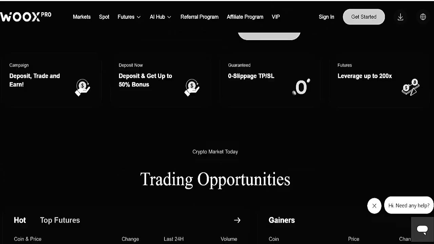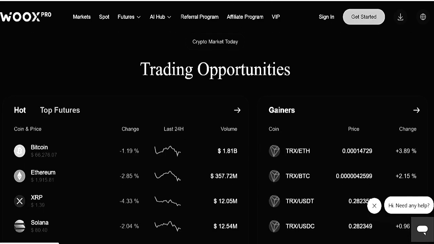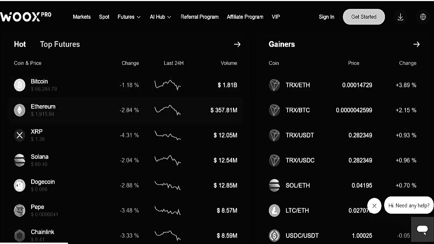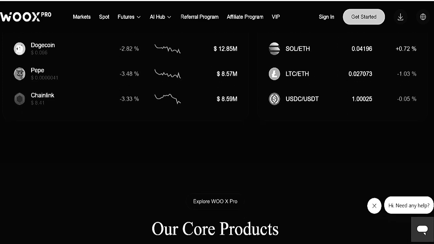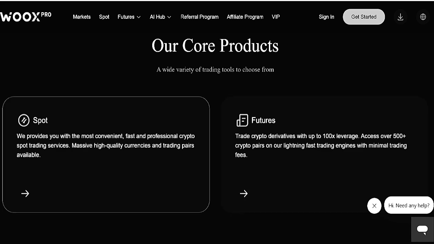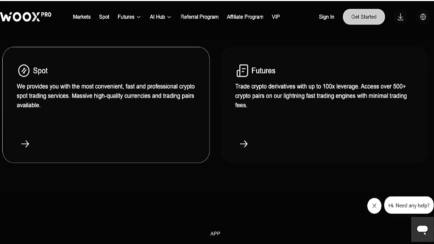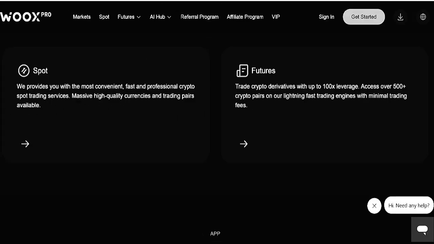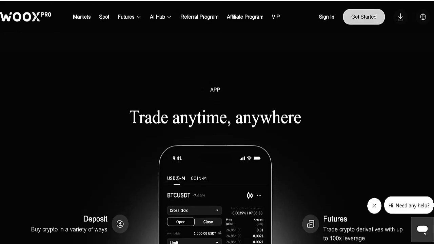There you can also get slippage on the take profit or stop loss. There you can also analyze the crypto market within 24 hours, how much trading volume there is, and you can also check the changes in the prices of the tokens that have already been listed on the Woox Pro exchange. You can analyze here. You can start your spot trading as well as there is also future trading volume. So you can also make your best experience on it.